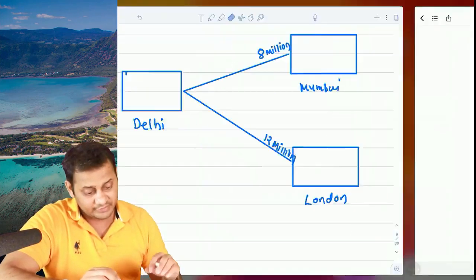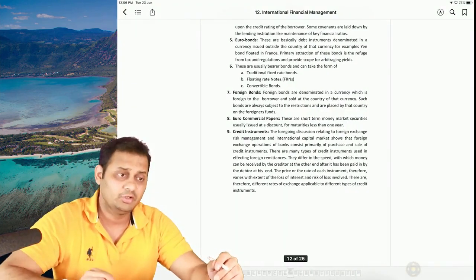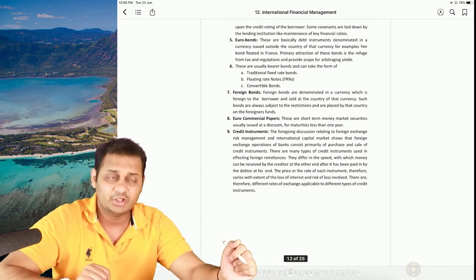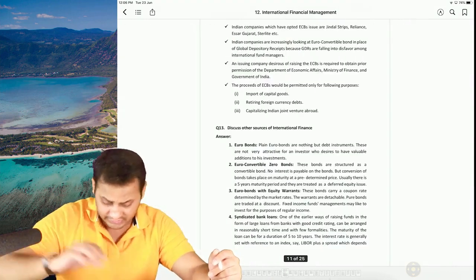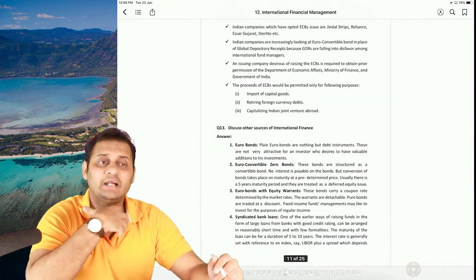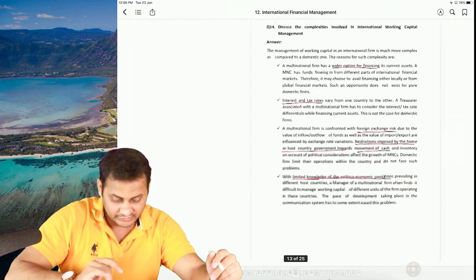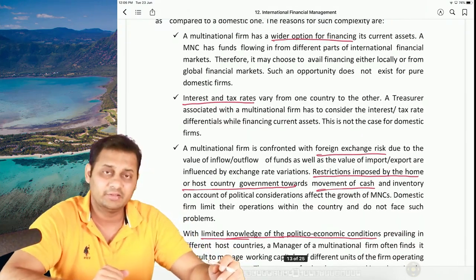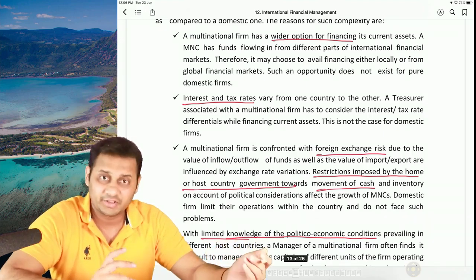Sometimes they will be ready to pay more, but they will not be ready to stop the operation just because the stock is not there. So even though the exchange rates are not that favorable, companies would prefer to buy the raw material in the beginning in order that the business should continue.